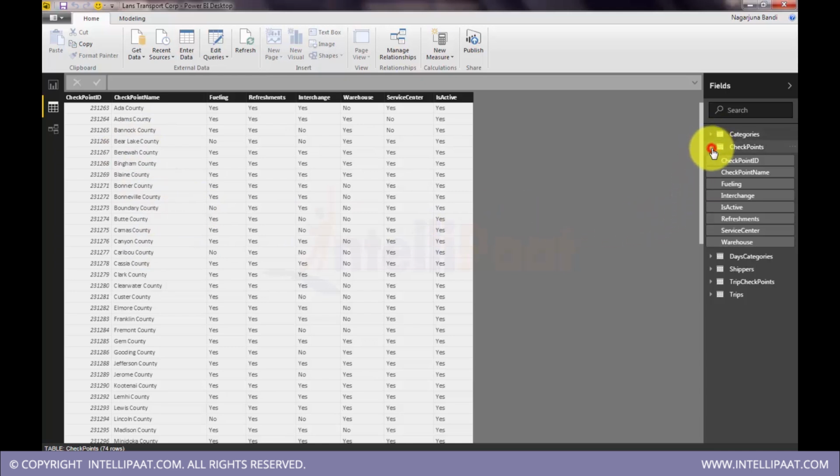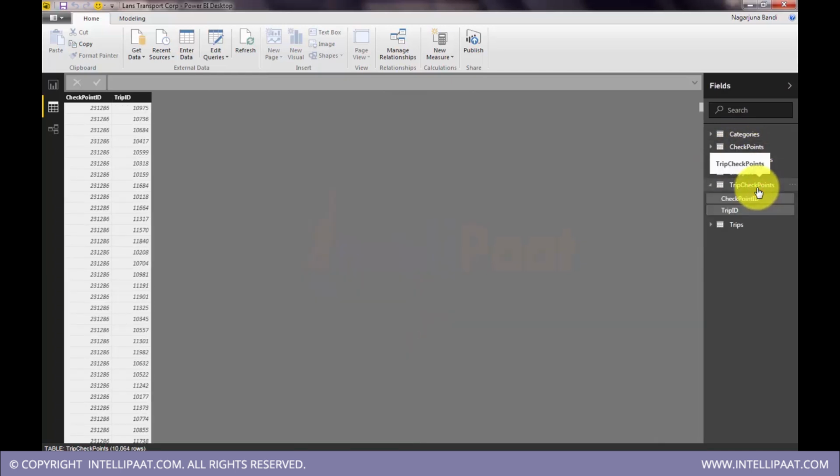Then we have a many to many mapping relation table, checkpoint trips. So these are the two tables that we got from the Azure database. This will map trip ID to checkpoint ID. This is many to many. A trip will have multiple checkpoints, and multiple trips can pass through a checkpoint. This is how this table is created. It will do the mapping: it will see the trip ID, check whether the trip has passed the checkpoint, and make an entry into this table.